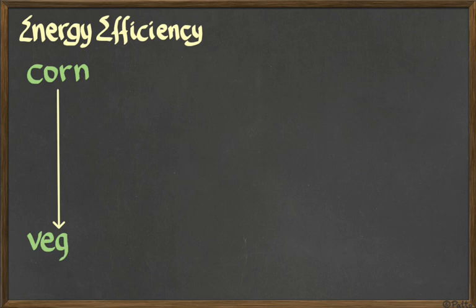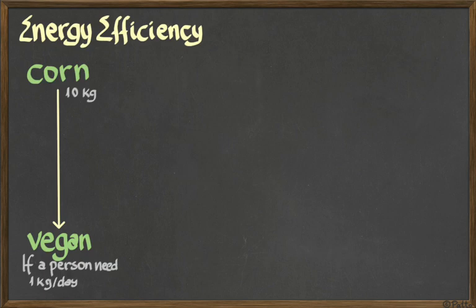So if you have corn, for example, feeding a vegan, a person that is strictly vegetarian, who hypothetically needs 1 kilogram of food every day to build their body, to make 1 kilogram this person is going to need to eat 10 kilograms of plants, represented here by corn. So 10 kilograms of corn would be necessary to make 1 kilogram of a vegetarian person. Okay, this is how it goes. Because of the 10%, you already got this idea, I hope.